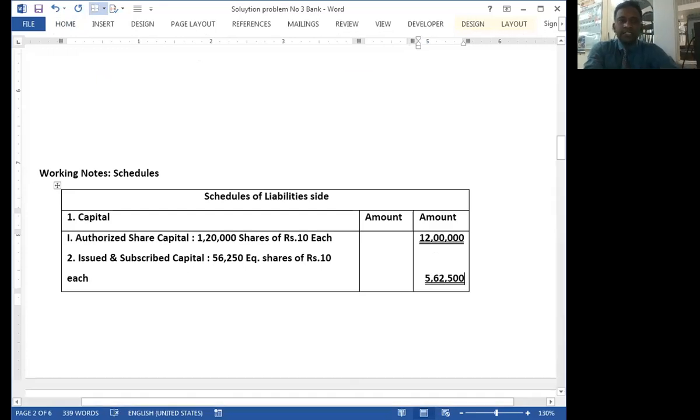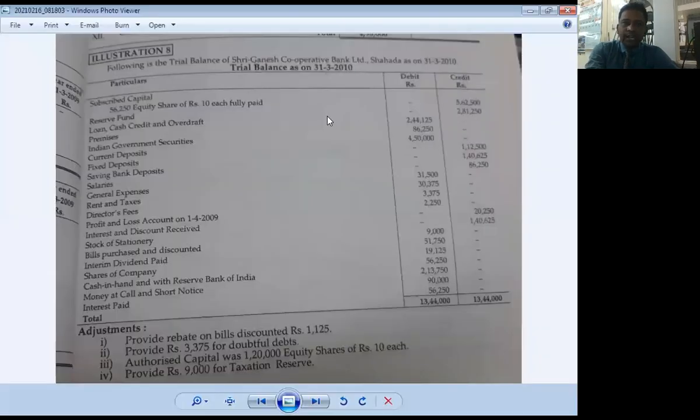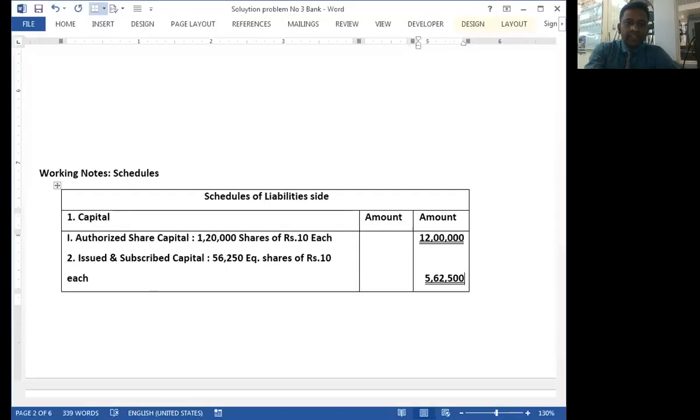Is it clear? This is the issued and subscribed capital, and the same amount is fully paid up, so fully paid up share capital is the same as the issued and subscribed capital.